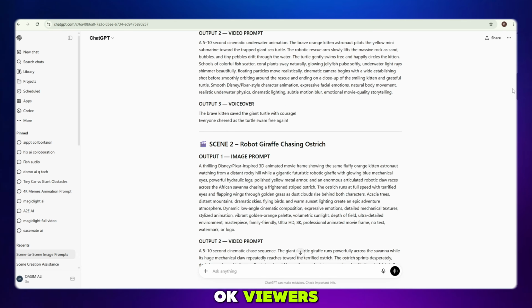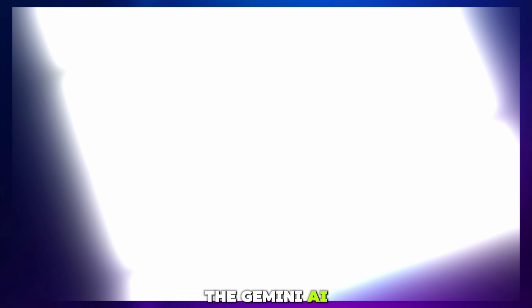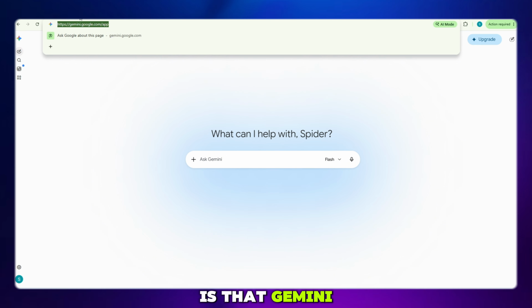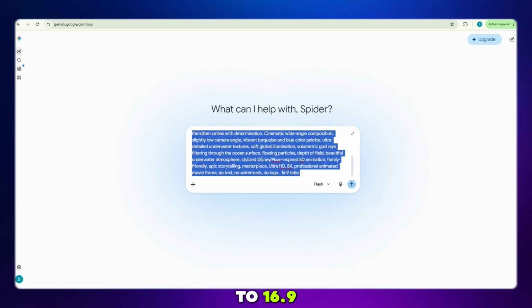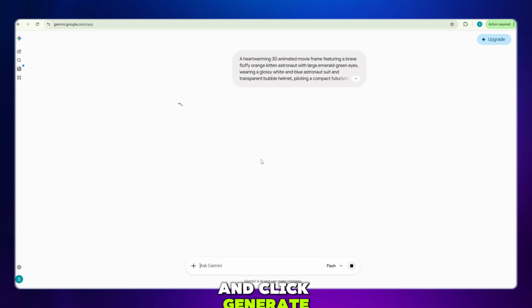Okay, viewers, now simply open the Gemini AI website. The great thing is that Gemini AI has become incredibly powerful when it comes to AI image generation. After opening the website, I'll simply paste my first image prompt. Then I'll set the aspect ratio to 16:9 and click Generate. Now let's take a look. My first image has started generating. We'll wait for a few seconds.